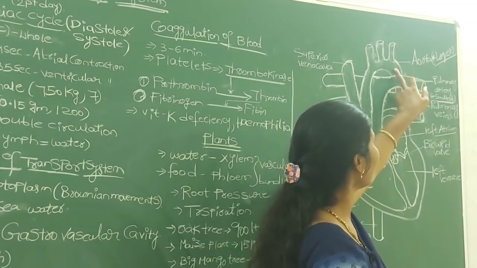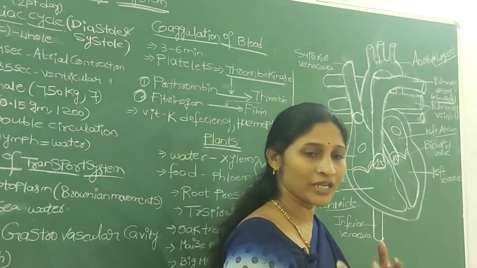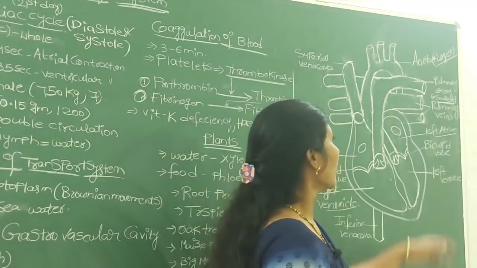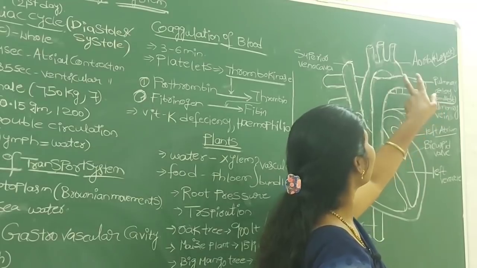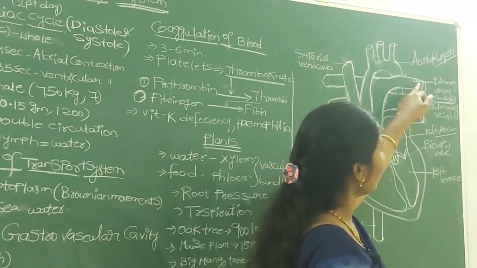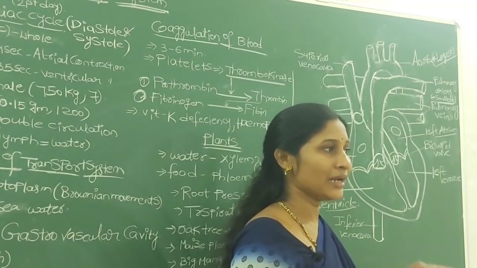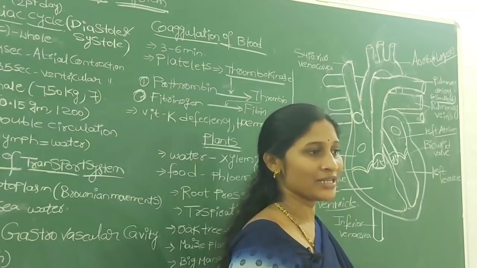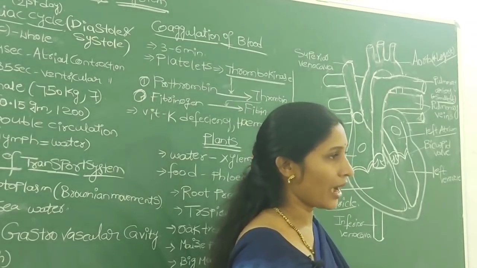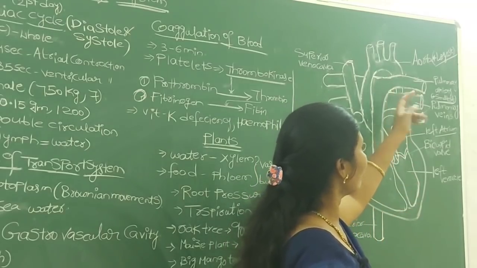This is the only artery which again divides into many branches and supplies blood to your overall body parts. But the pulmonary artery has a left branch and a right branch, the right pulmonary artery and left pulmonary artery. These branches carry blood from heart to the lungs, to two different lungs.